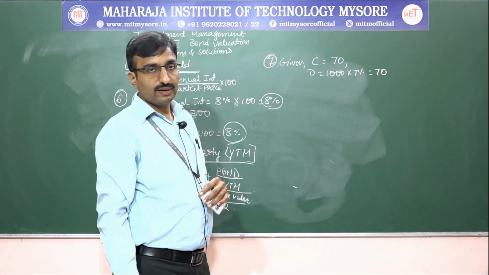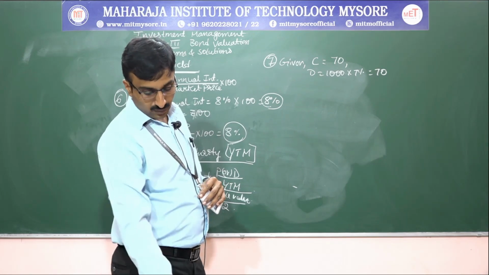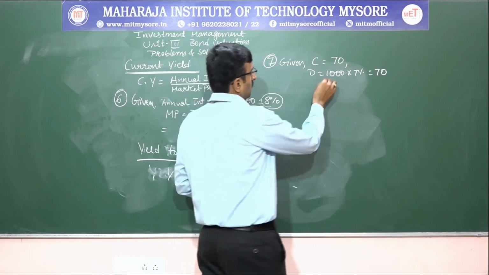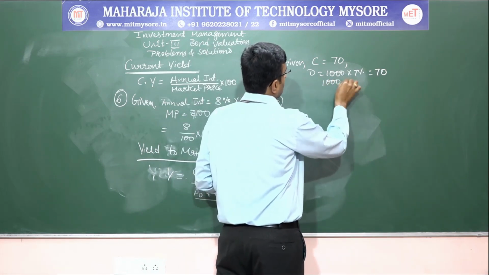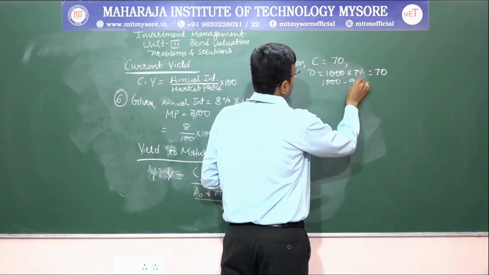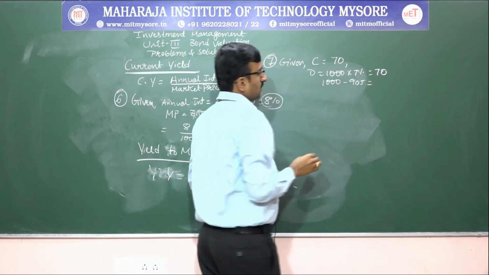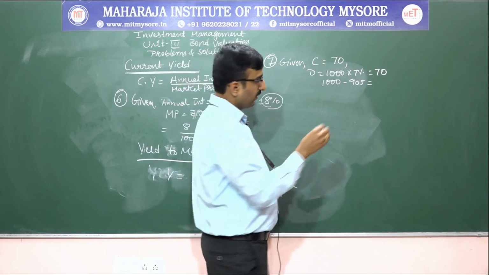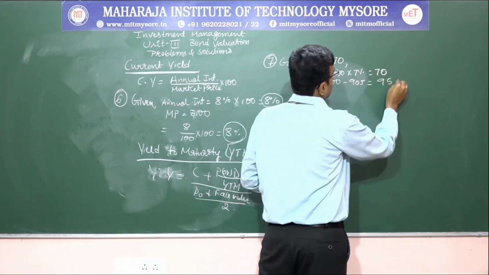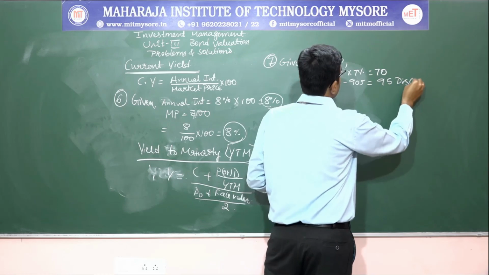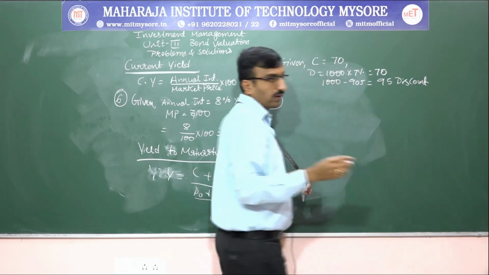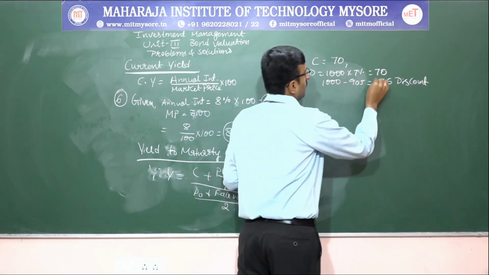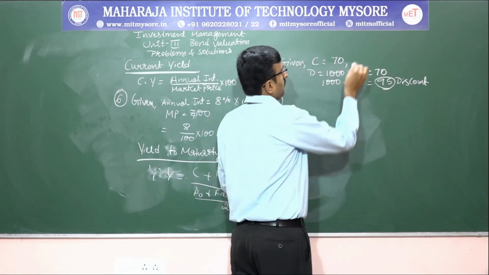Then 905 minus 1000 is equal to 95. It is 95 is the discount.